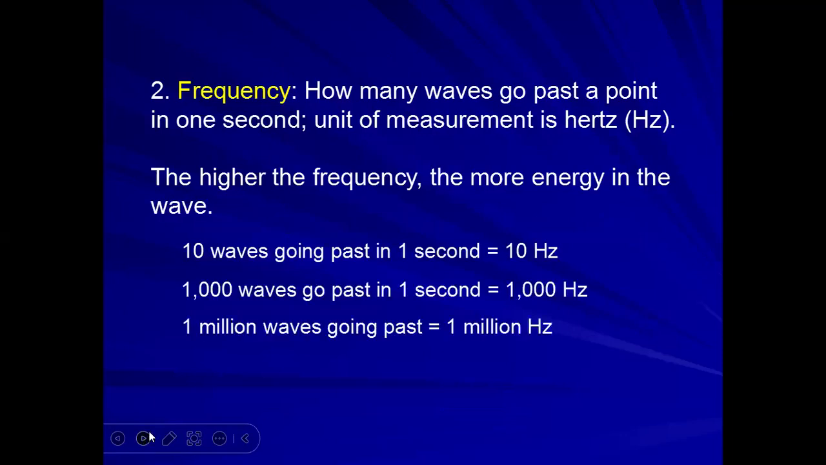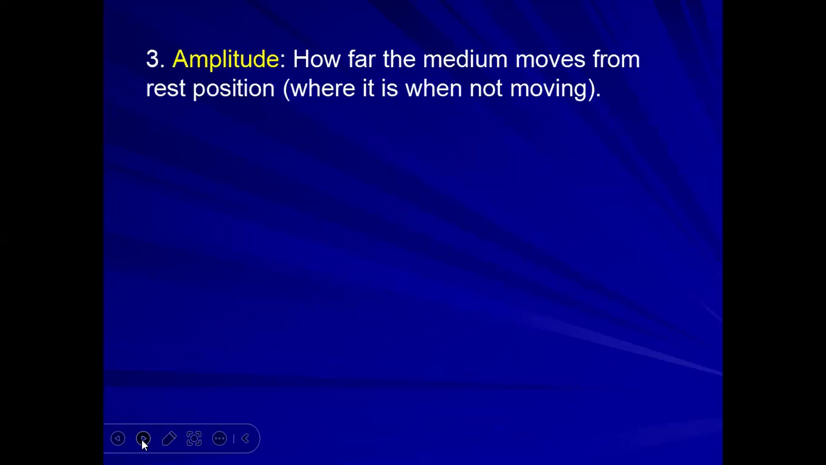And 1000 waves go past in 1 second will be what? 1000 hertz. And 1 million waves going past is called 1 million hertz. So what is amplitude? How far the medium moves from its rest position, where it is when not moving.